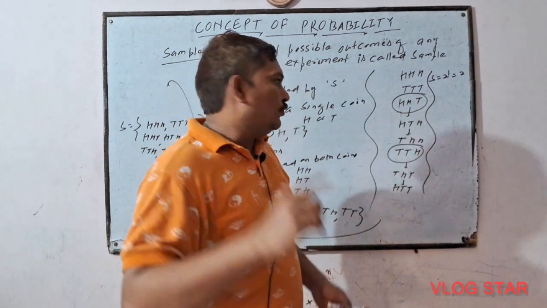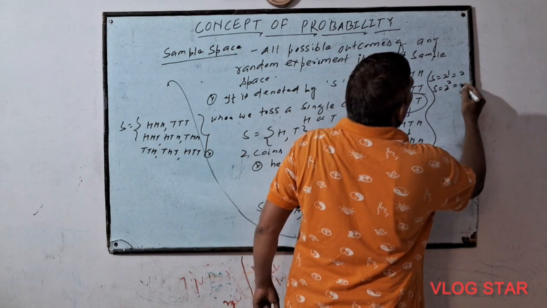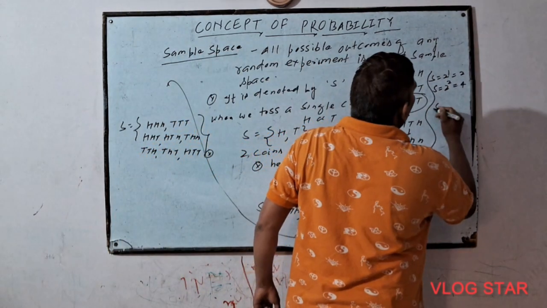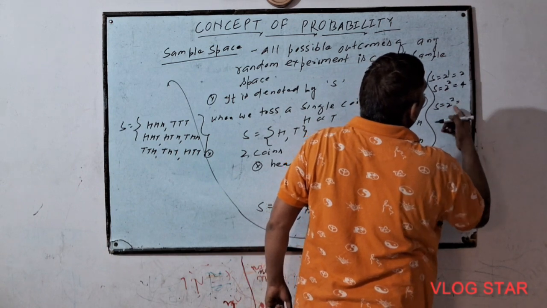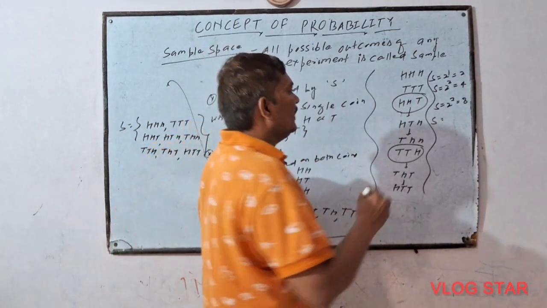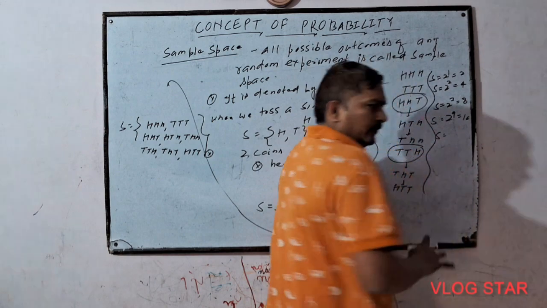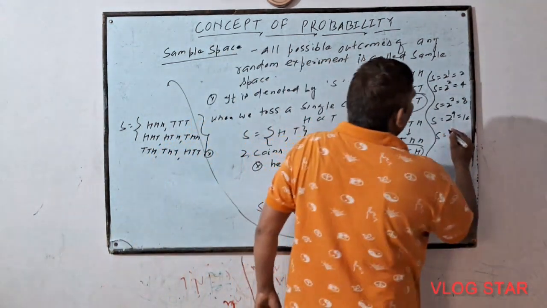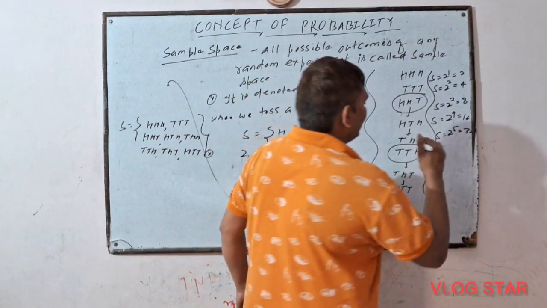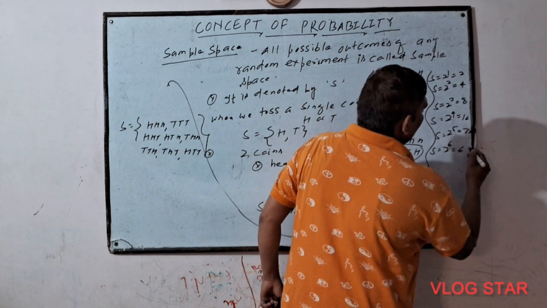When we will toss 2 coins, then sample space will be 2 raised to power 2, that is 4. When we will toss 3 coins, then sample space will be 2 raised to power 3, that is 8. When we will toss 4 coins at a time, then sample space will be 16. When we will toss 5 coins at a time, then sample space will be 32. When we will toss 6 coins at a time, then sample space will be 64.